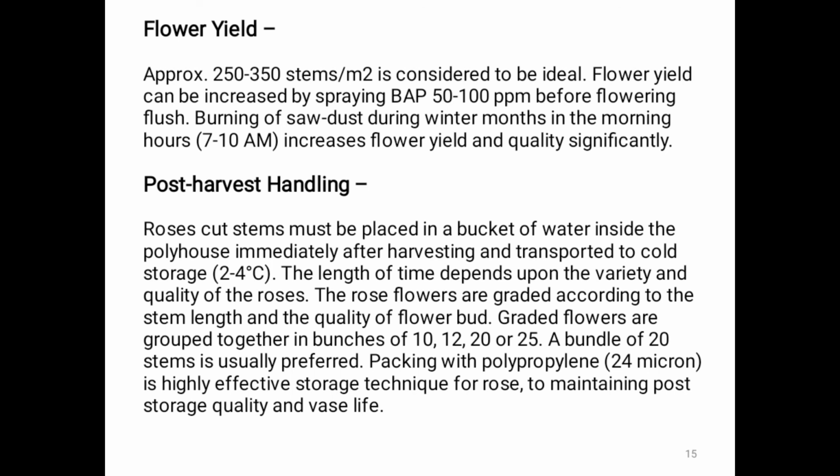Then flower yield. Approximately 250 to 350 stems per square meter is considered to be ideal. Flower yield can be increased by spraying BAP at 50 to 100 ppm before the flowering flush. Burning of sawdust during winter months in the morning hours increases flower yield and quality significantly.